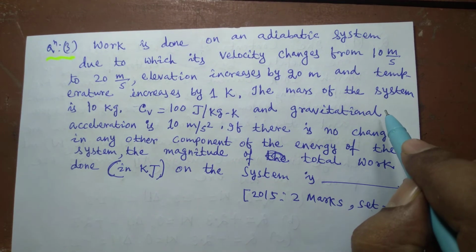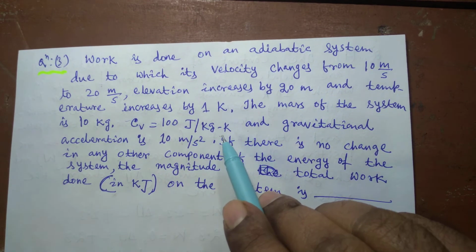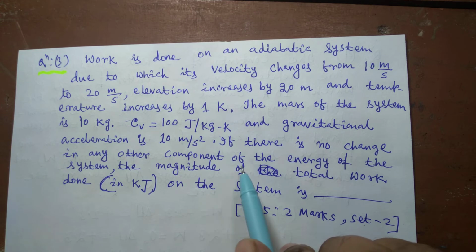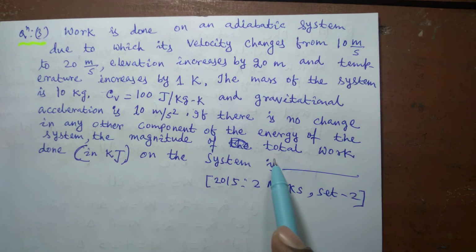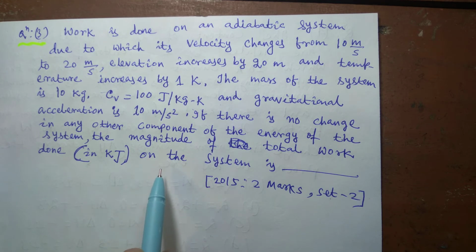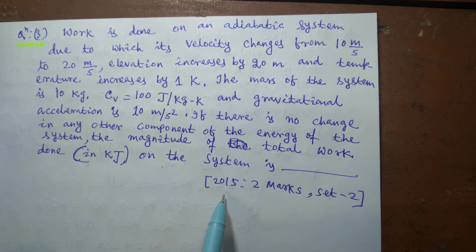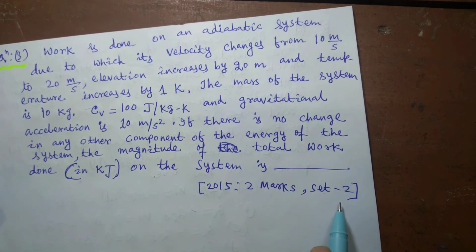The mass of the system is 10 kg. Cv is equal to 100 joule per kg Kelvin and gravitational acceleration is 10 meter per second square. If there is no change in any other component of the energy of the system, the magnitude of the total work done on the system is how much? It was asked in the 2015, 2 marks question.